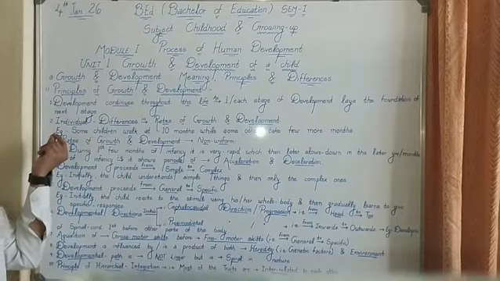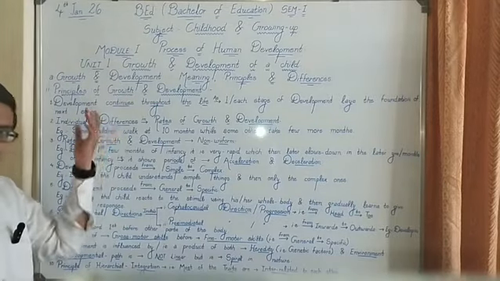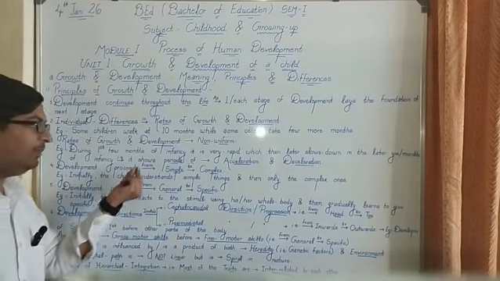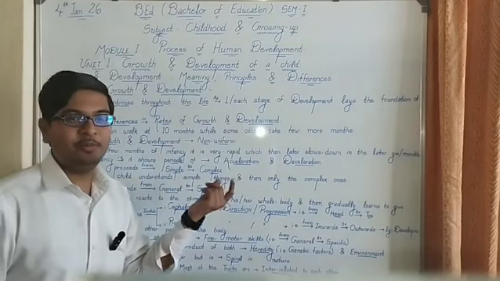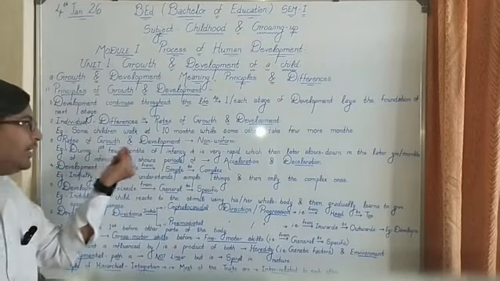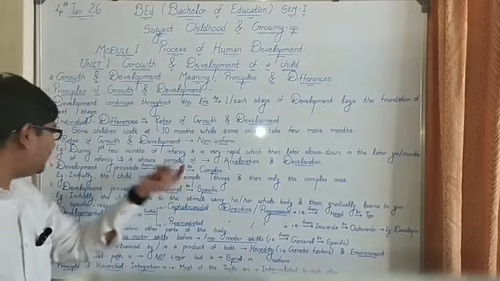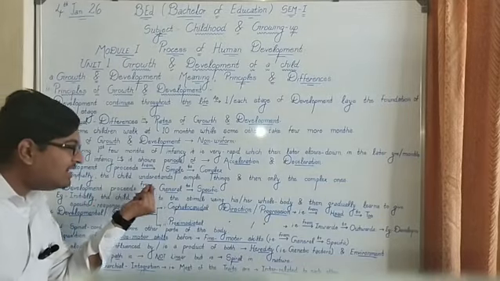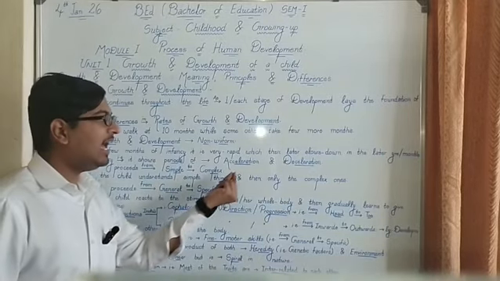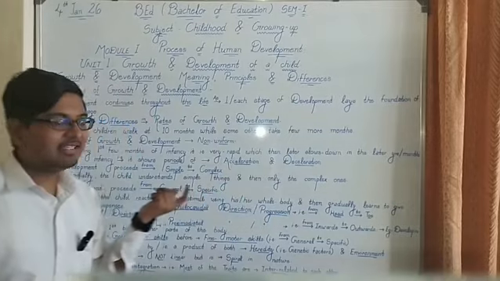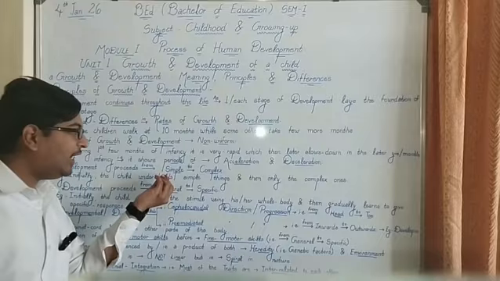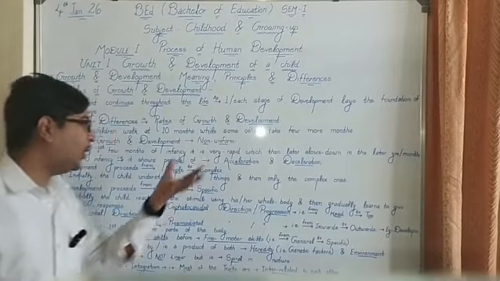Then fourth principle of growth and development, or rather development, is development always proceeds from simple to complex. Example, initially the child understands simple things and then only the complex ones. So this is how development proceeds, that is, it proceeds from simple to complex.